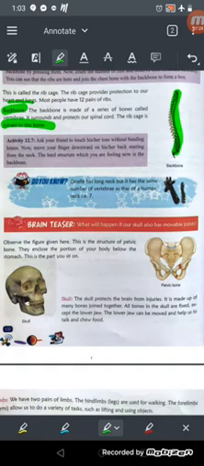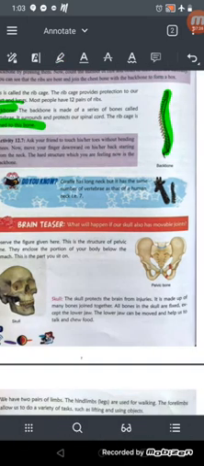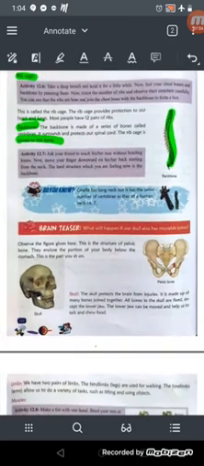Okay, so you know the giraffe. Have you heard about the giraffe? The giraffe has a neck, but it has the same number of vertebrae as the human neck has. You know, we have 7 vertebrae in our neck. हमारे neck में 7 vertebrae होते हैं, but the neck of the giraffe is too long. जिराफ का नेक तो बहुत बड़ा है, but it also has the 7 vertebrae.